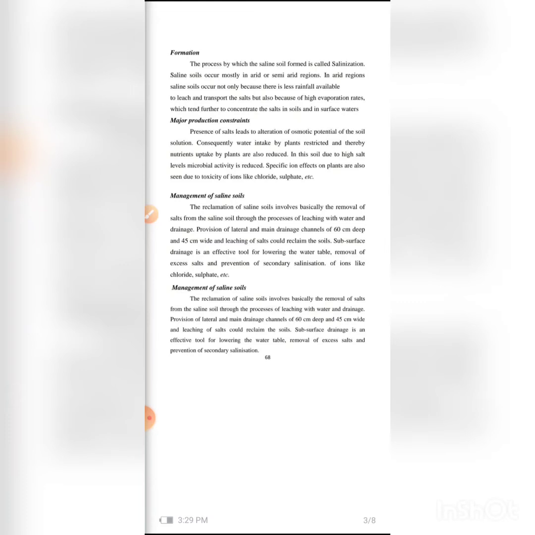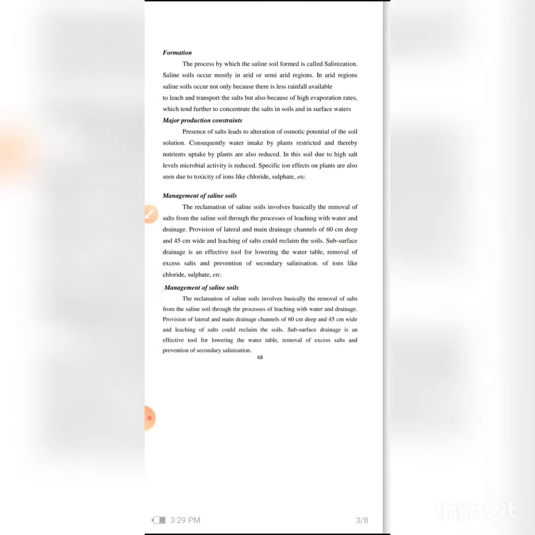Whatever salt or base is present on the top surface of the land dissolves in this water and goes downwards and leaches down. So this is the physical amelioration of saline soil. And applying calcium is the chemical amelioration.